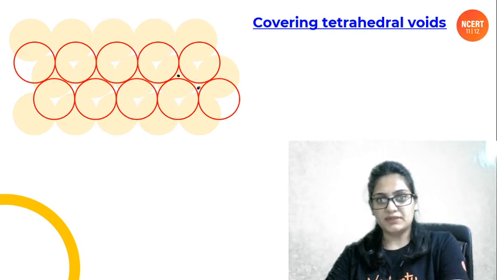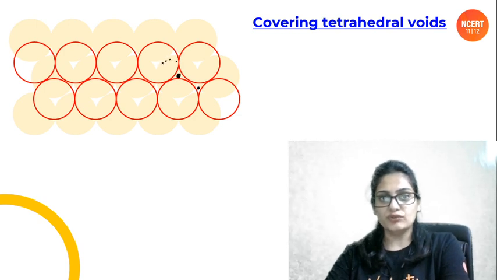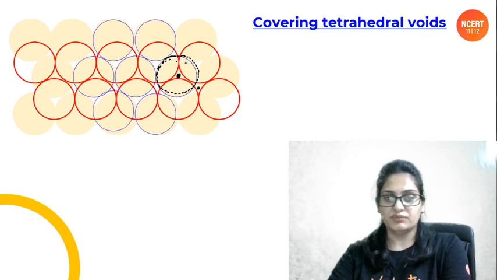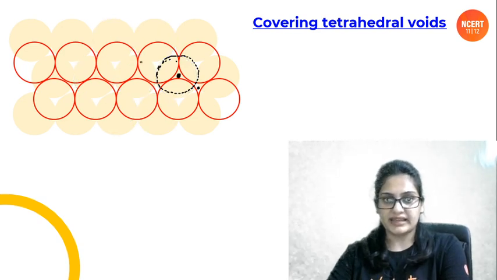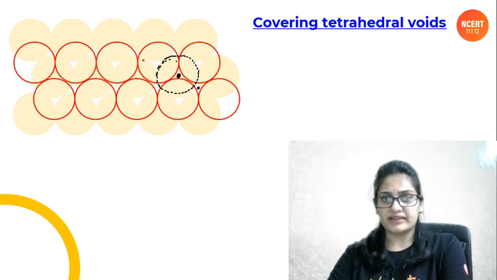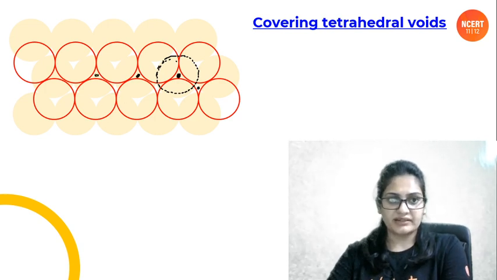ठीक है, so people, when you cover the tetrahedral void, that is these voids, clearly you will be having the atom just above, that will come just above the atom of the first layer, very first layer, that is the A layer. So this kind of arrangement you will be getting. Okay, so this blue one is nothing but the third layer that I showed you. Okay, I can remove it. Now it can come. Okay, because you have to cover the tetrahedral void. This is another tetrahedral void.